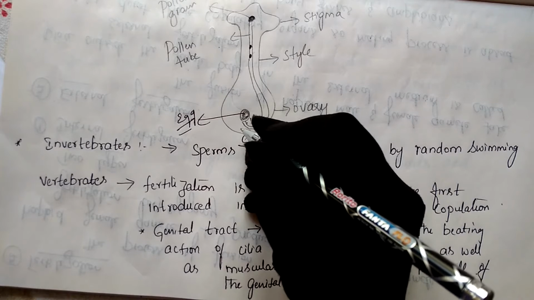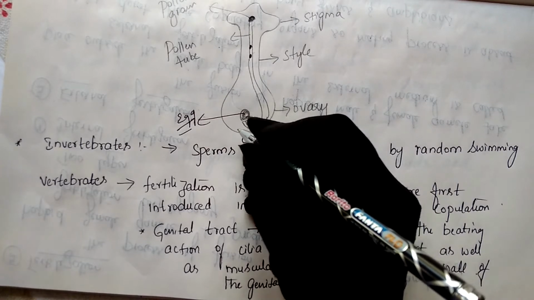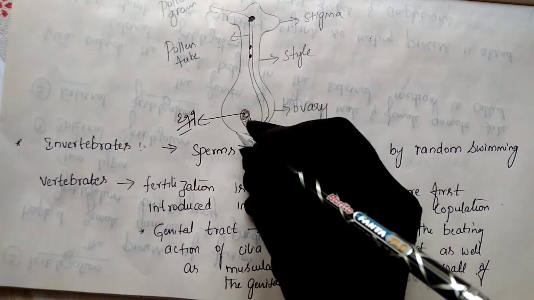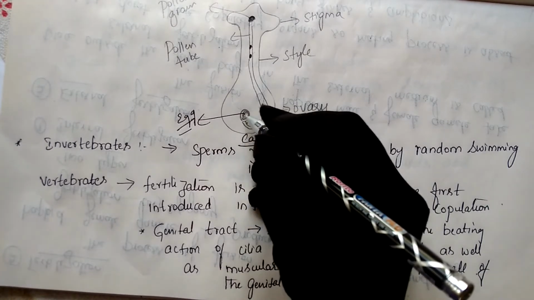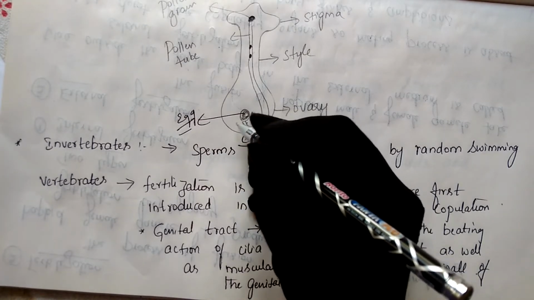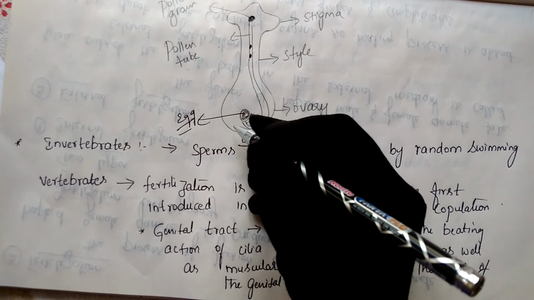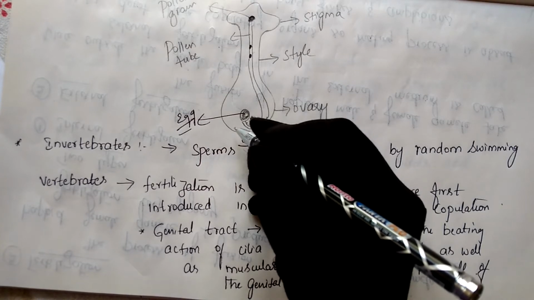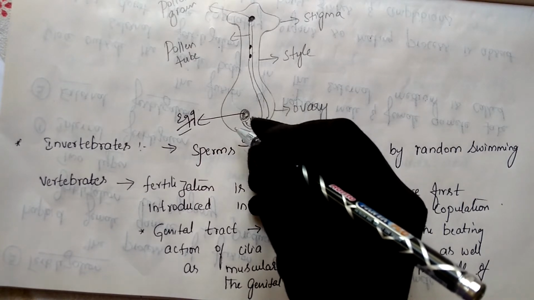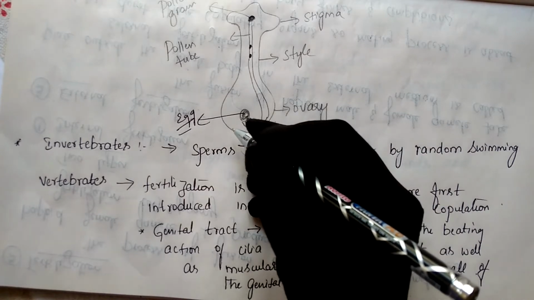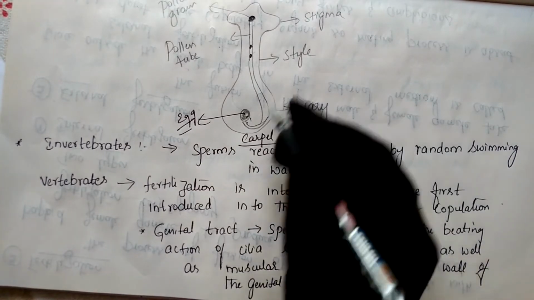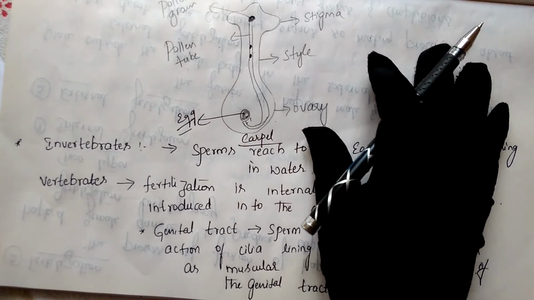You have discussed this in your first year also. So double fertilization takes place. The first male gamete goes and fuses with the egg, and it is converted into the zygote, and the second male gamete goes and fuses with the secondary nucleus. It forms the primary endosperm nucleus. You will discuss these things in your second lesson also. So up to here the transfer is over in the plant.